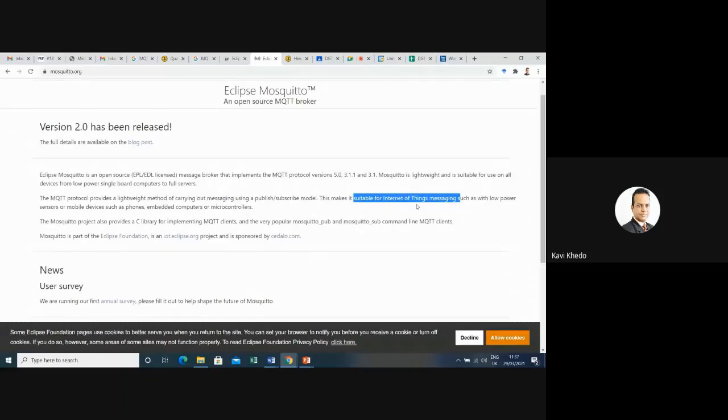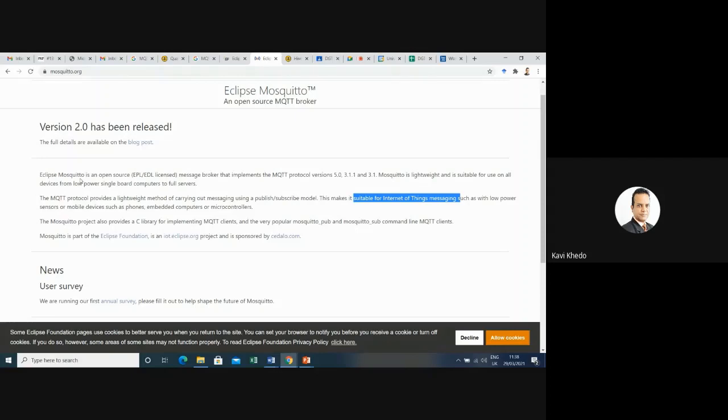This makes it suitable for Internet of Things messaging, such as with low power sensors or mobile devices such as phones. So your client can be a mobile phone, embedded computers, or a microcontroller. On one side, you have an Arduino. On the other side, you have a mobile application. Then you transmit using MQTT between your Arduino that is connected to some sensors and your mobile phone. So at the end of the day, if you're able to implement something like this for your mini project using MQTT, it's already very good because you will be mastering the whole chain of using MQTT to trigger some action on your sensor or read values from your sensor.